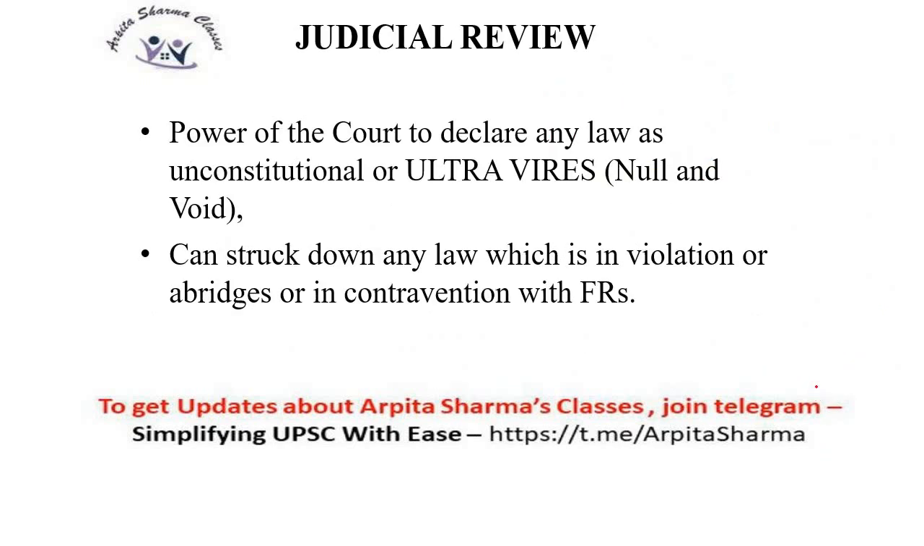Now comes the definition of judicial review. We have understood the process. We have understood why we needed to study the fundamental rights, because it is important to understand Article 12 and 13 first to understand the process or the concept of judicial review. So judicial review is basically the power of the court to declare any law as unconstitutional, ultra vires, which I already told you means null and void. It is a Latin term.